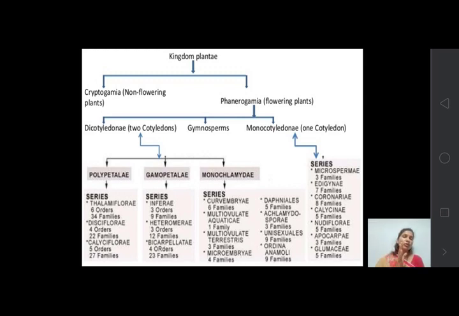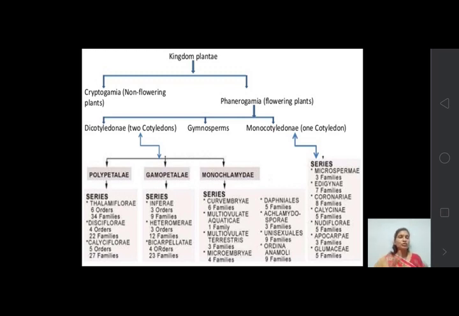Then microembryae, 4 families. Then daphnales, that is 5 families. Achlamydosporae, that is 3 families. Unisexuales shows 9 families. And Ordines anomali, that is 9 families.